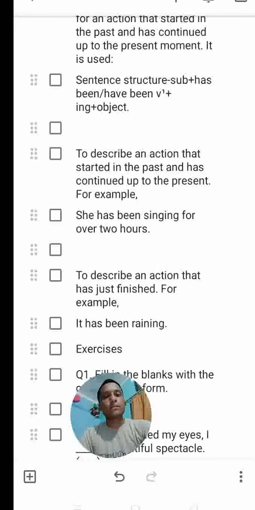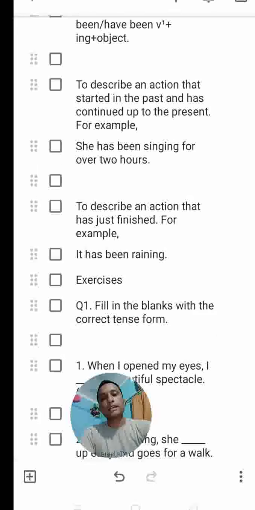So it is used to describe an action that started in the past and has continued up to the present. For example, she has been singing for over 2 hours. Means she started singing in the past and still she is singing.